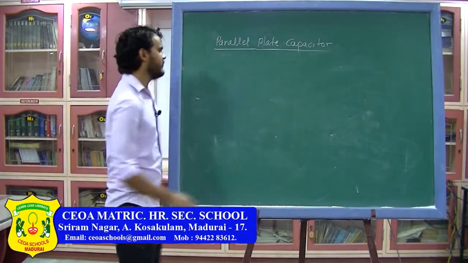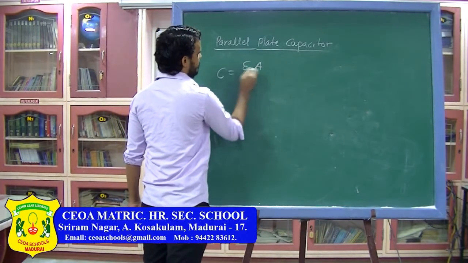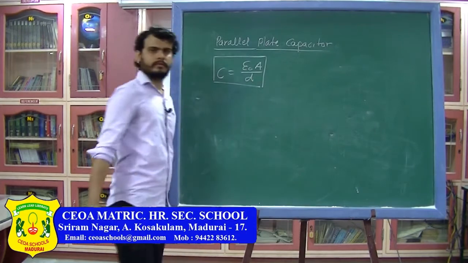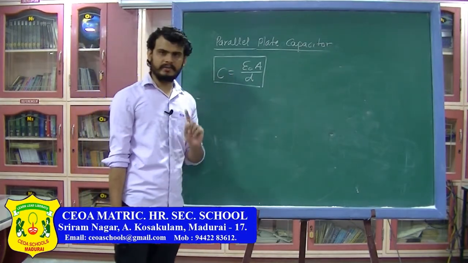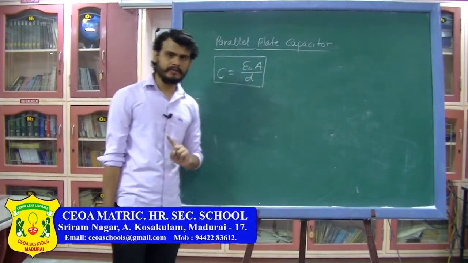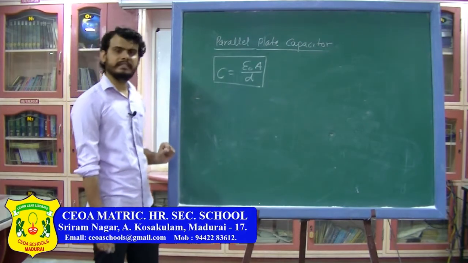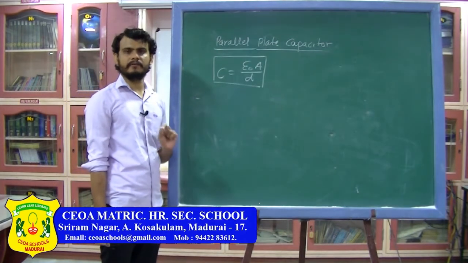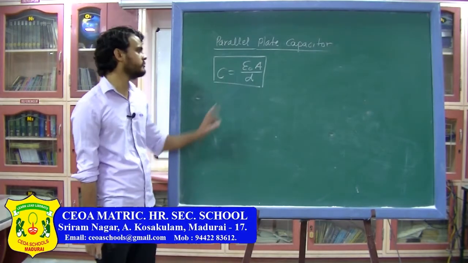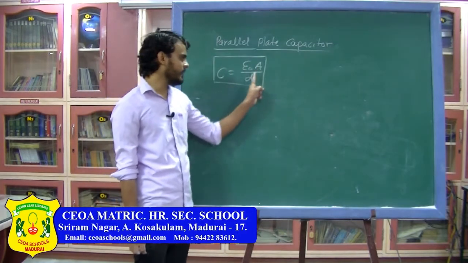Now remember, for a parallel plate capacitor, the formula for capacitance is epsilon naught A divided by D. Here epsilon naught is for the medium between the plates, D is the distance between the plates, and A is the area of the plates. I have drawn the plates as square or rectangle in shape, but the plates can be of any shape. They can be circular, they can be rectangle, they can be triangle also, but the formula for capacitance for a parallel plate capacitor will be epsilon naught A by D.